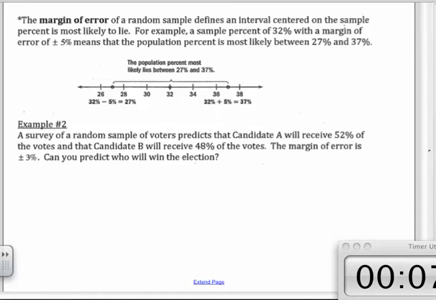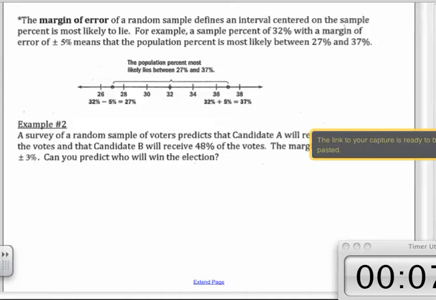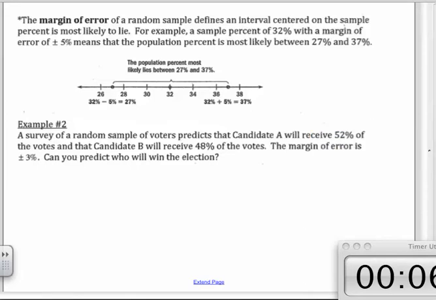Okay, guys, now this next part gives us a definition for a margin of error. It says the margin of error of a random sample defines an interval centered on the sample percent where it is most likely to lie. Did that make sense? The margin of error of a random sample defines an interval centered on the sample percent where it is most likely to lie.